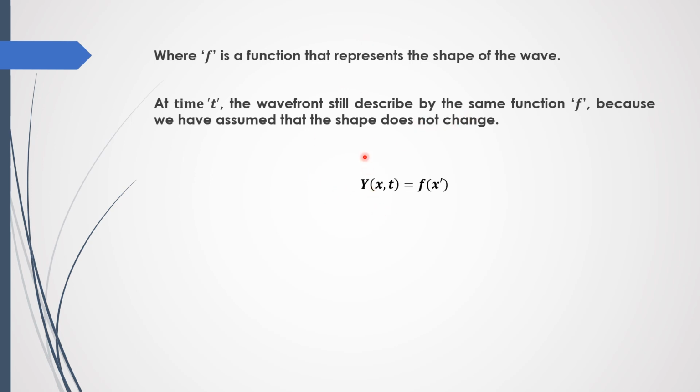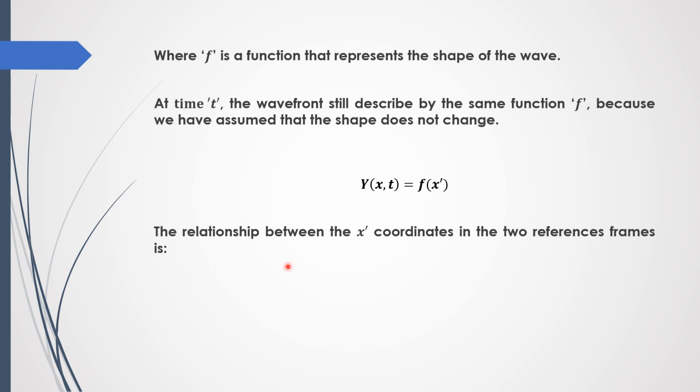So the function at time t is y(x, t) equals f(x'). Now the relationship between the x' coordinate in the two frames of reference is x' equals x minus vt, where x is the position of the particle when time is taken as 0, and after some time t it covers a distance of vt, so the final position of the particle is x' equals x minus vt. So we just write the value of x' in this equation: y(x, t) equals f(x minus vt).